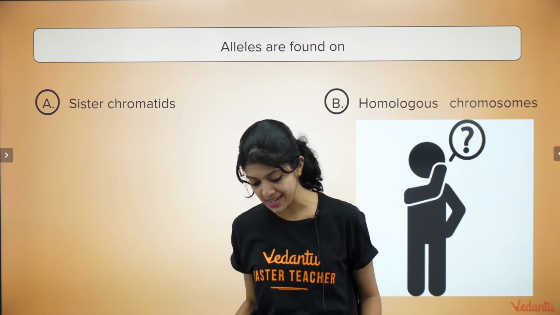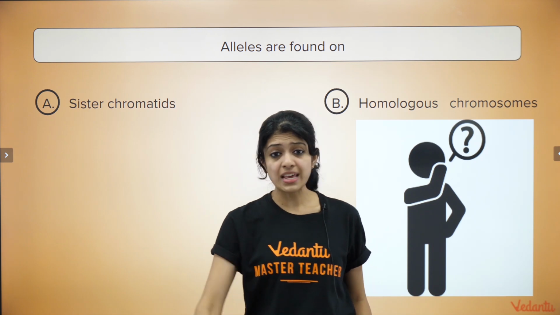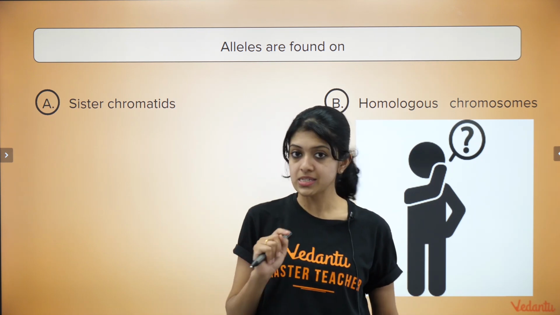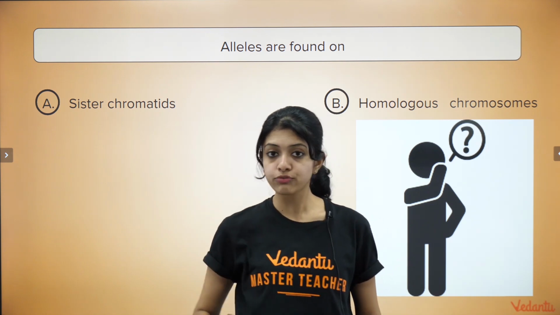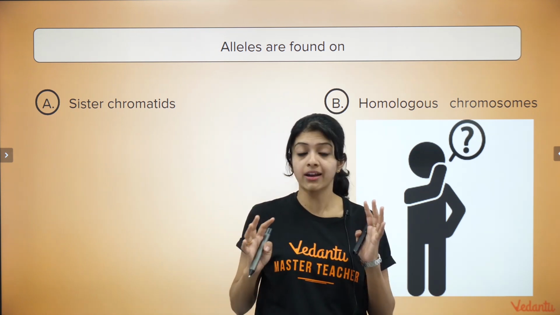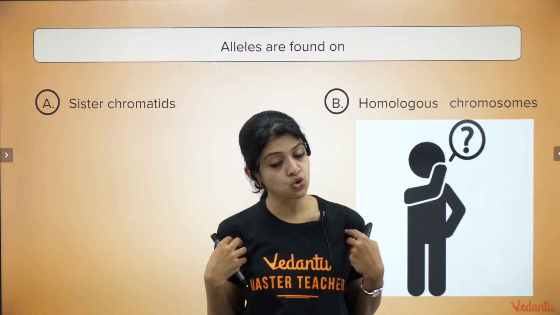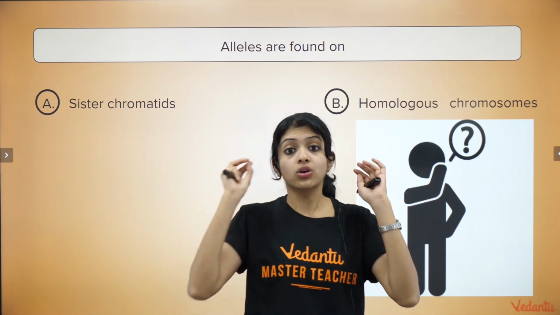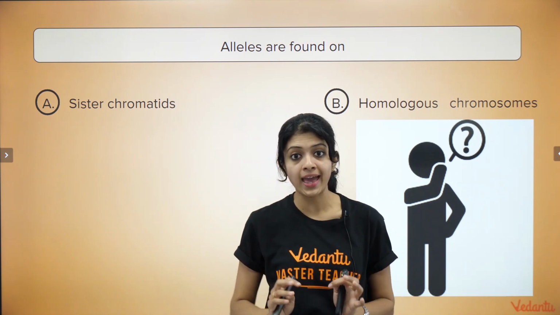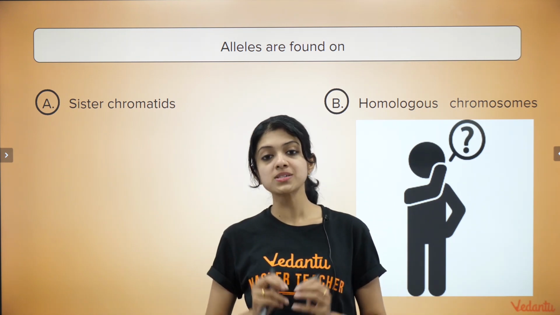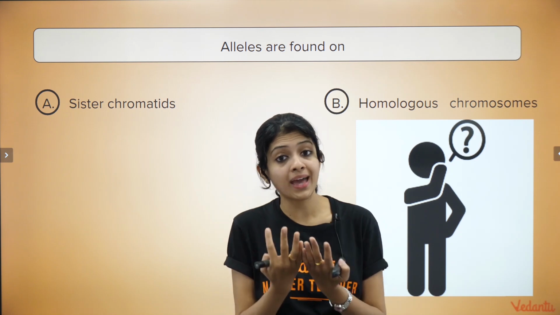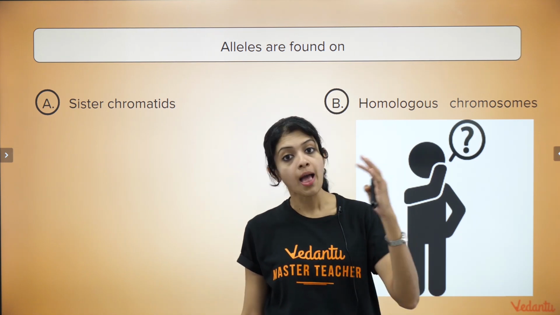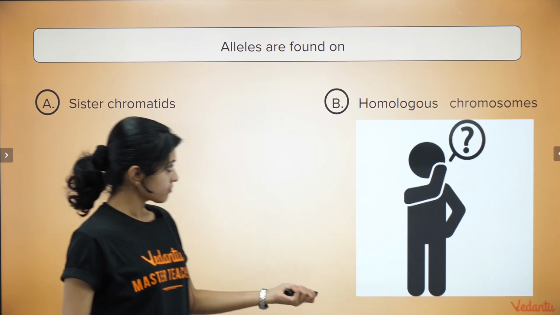Remember, in the chapter on genetics, we will mostly be talking only about homologous chromosomes. We will not be dealing with sister chromatids, so do not get confused there. I thought it's important to clarify this because as a student, I remember getting confused with both of these. Okay, so clarify this right away in your head. What are homologous chromosomes, where they segregate, where they pair up, all of those things which we have discussed in our session on meiosis, right?